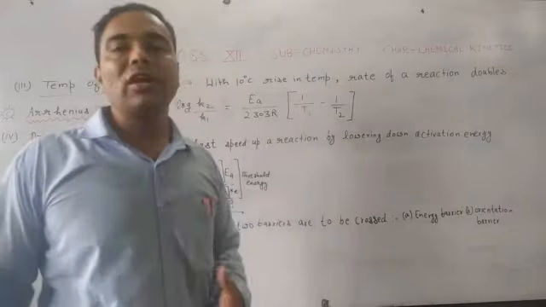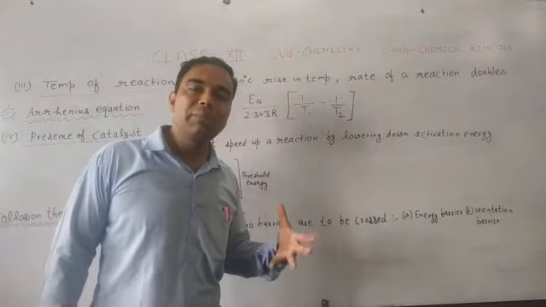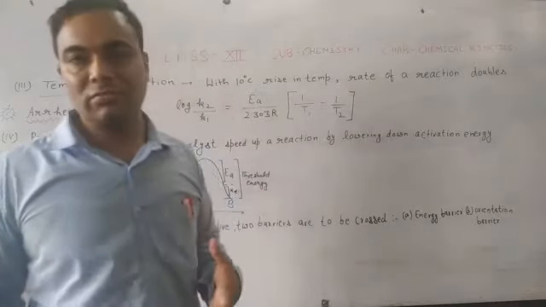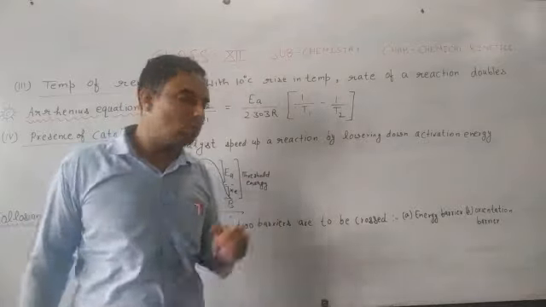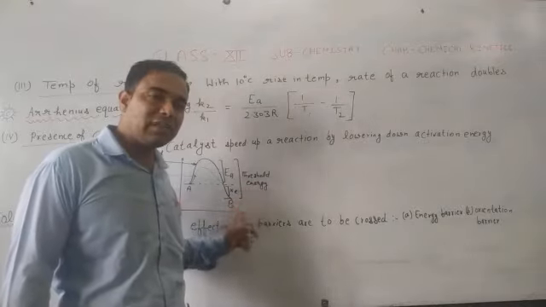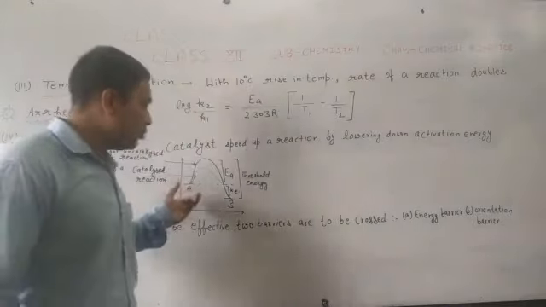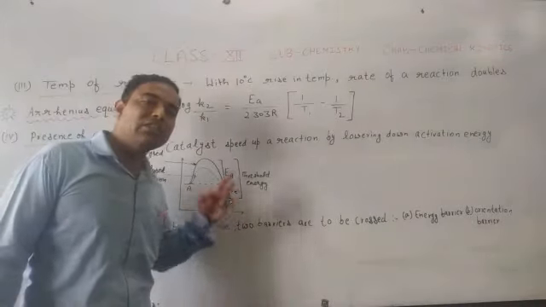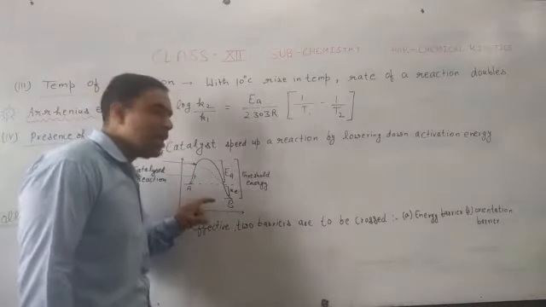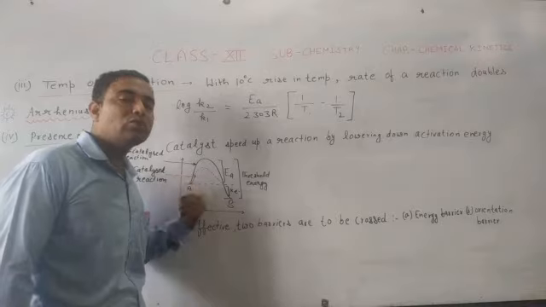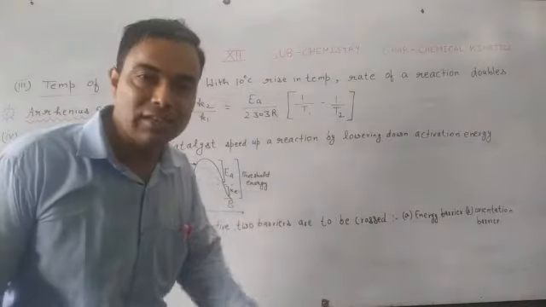When reactant molecules collide with each other, they will depend upon their threshold energy, and threshold energy is the sum total of activation energy and their kinetic energy. If the reactant molecules possess very little kinetic energy, they will not form product. So they will require an extra amount of energy to make this collision effective, and this extra amount of energy is activation energy.